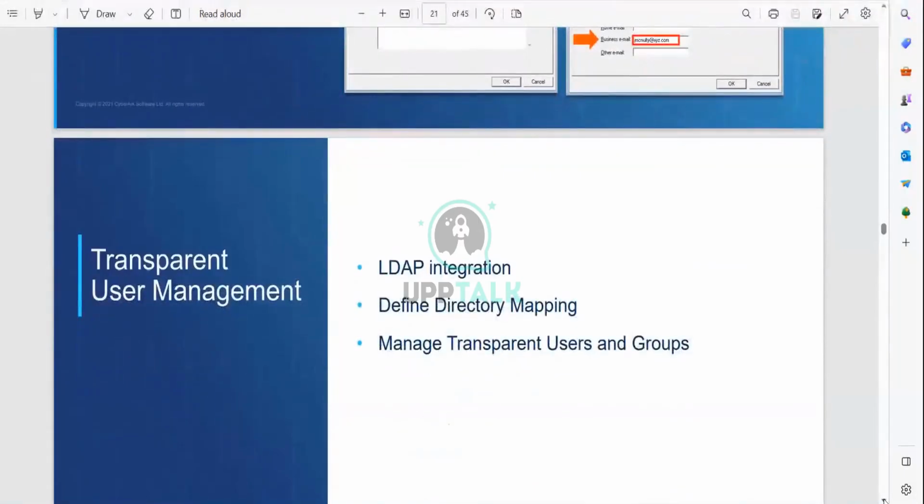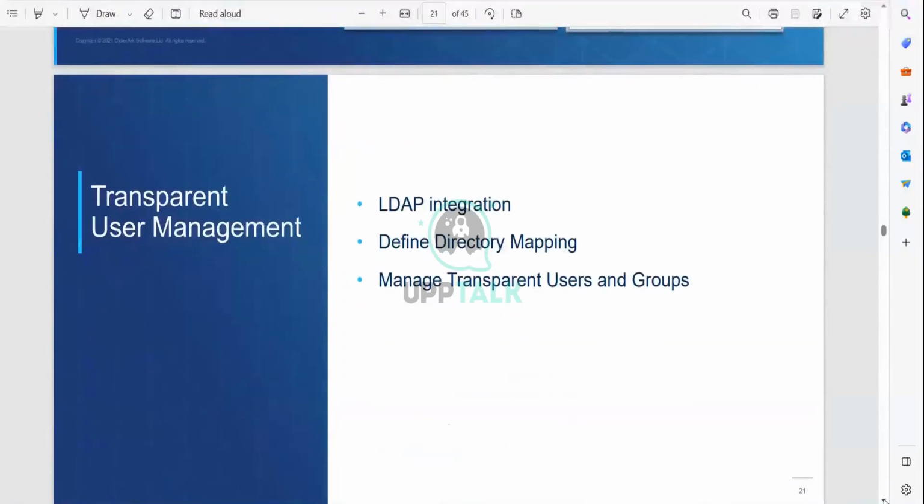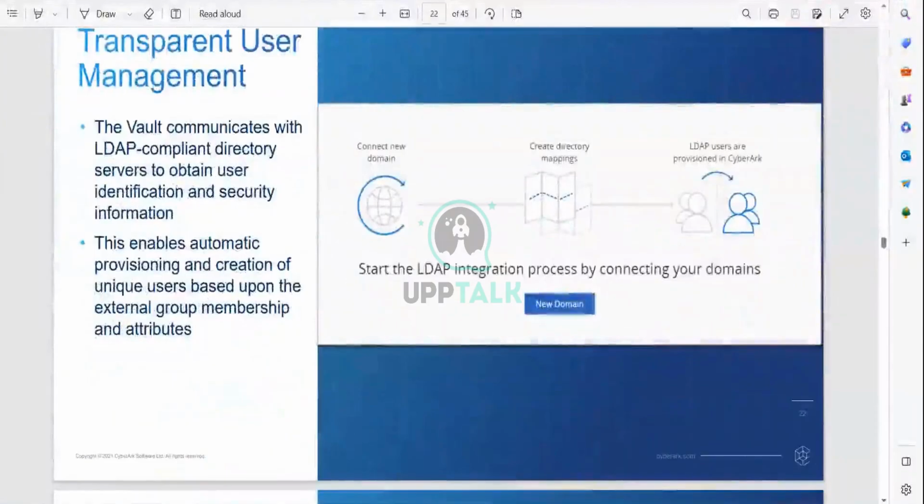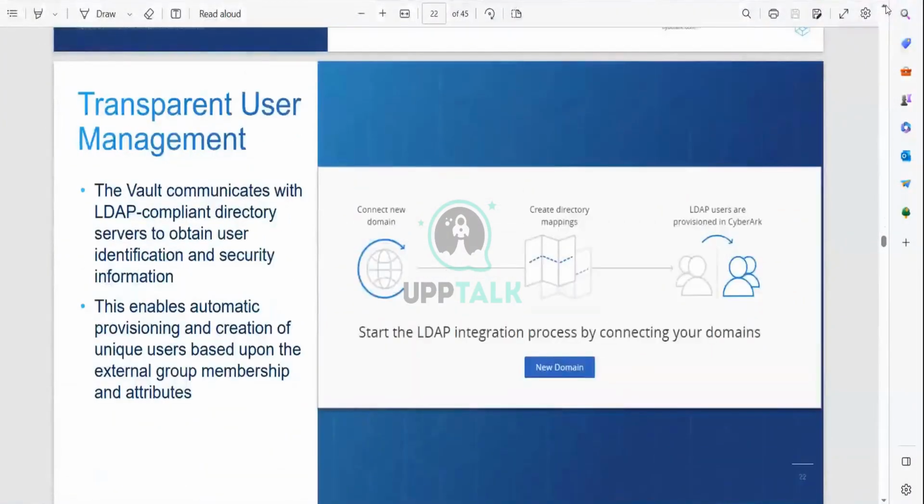And the next one is the transparent user management. A transparent user is from outside. He's not an internal user. He will come in through the LDAP integrations and different directory mappings and you manage them from this. I will explain here how to do the LDAP integration while doing the implementation project. At that time also, I will explain in and out what the prerequisites are and how we are going to take the steps. All those things I will explain to you. Is it fine?